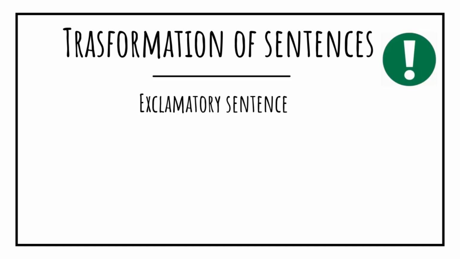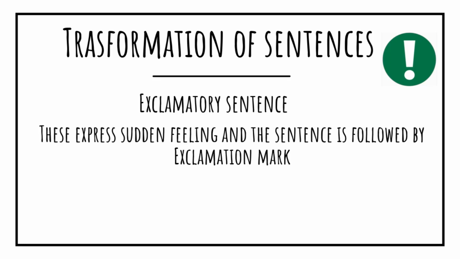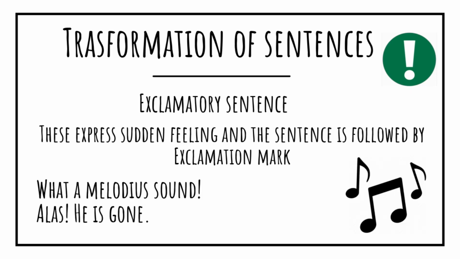Imperative sentences we have seen just now. Now we'll go with exclamatory sentences. A sentence that expresses sudden feelings or emotions is called an exclamatory sentence, and an exclamatory sentence is always followed by an exclamation mark. Examples: what a melodious sound, or what a melodious voice.